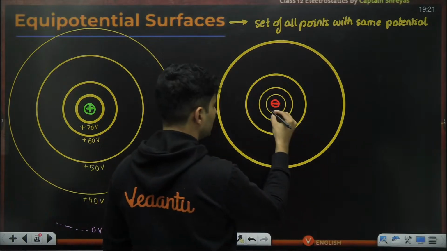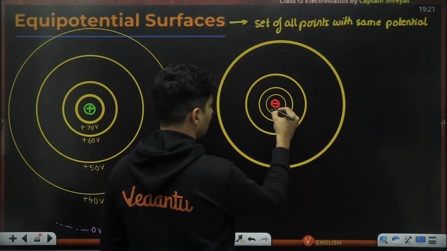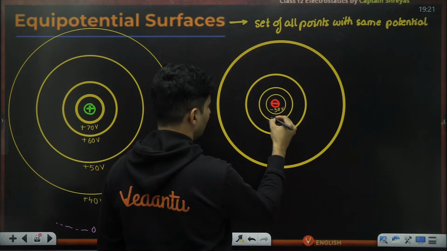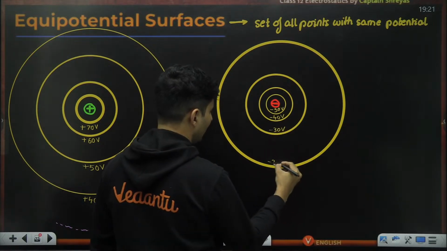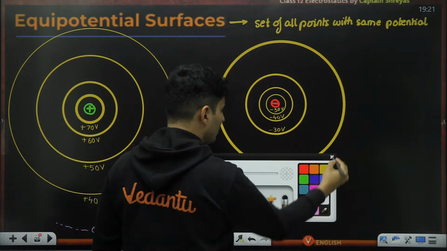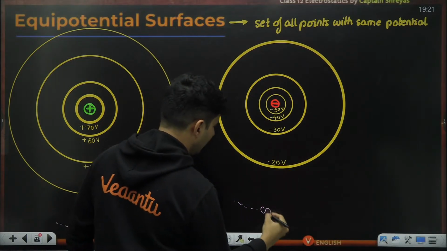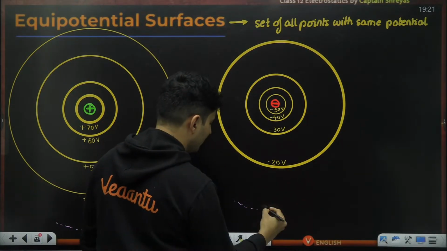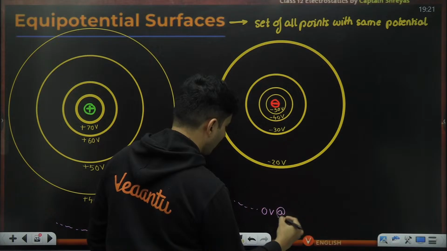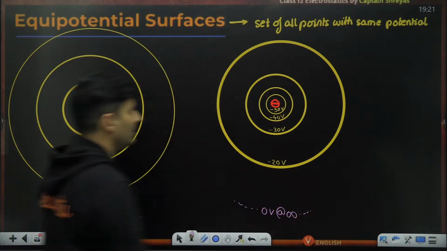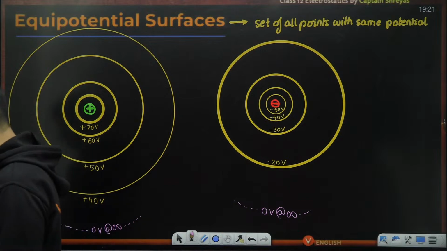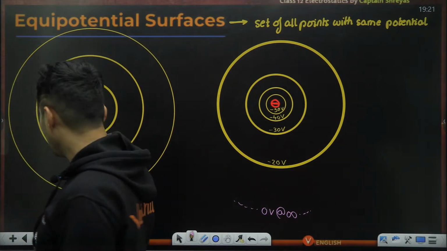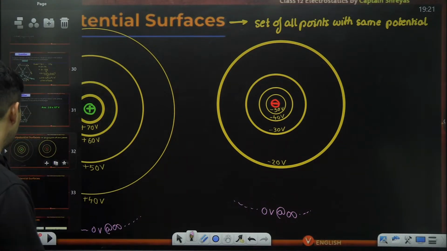If you put the values, maybe it is minus 50 volts, then minus 40 volts, then minus 30 volts, maybe minus 20 volts, and eventually at infinity, it will be 0 volts. That's how it will look. Okay, everybody clear till this point? Perfecto. Beautiful diagram to represent equipotential lines.